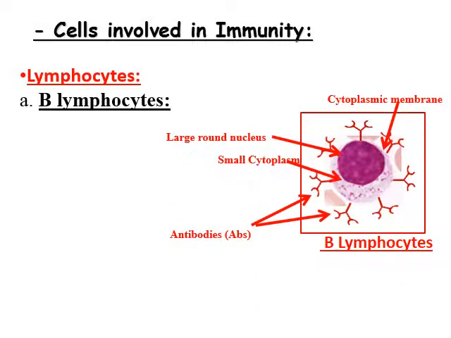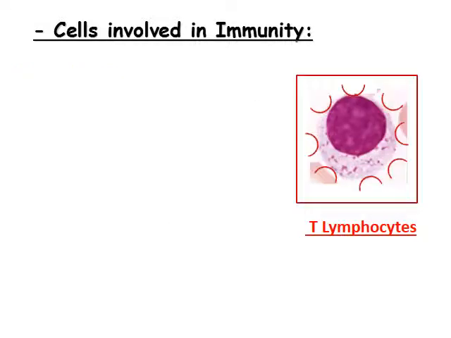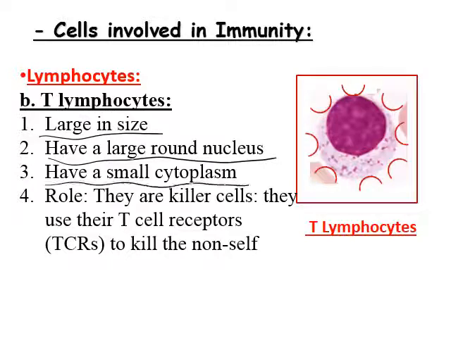B lymphocytes, this is the figure, cytoplasmic membrane. Here is the large round nucleus. Here we have small cytoplasm and they secrete antibodies. The other type of lymphocytes is the T lymphocyte. T lymphocytes, the same as B, are large in size, have a large round nucleus, and have small cytoplasm.